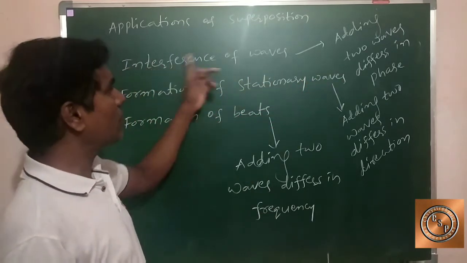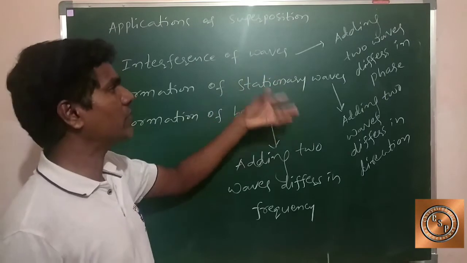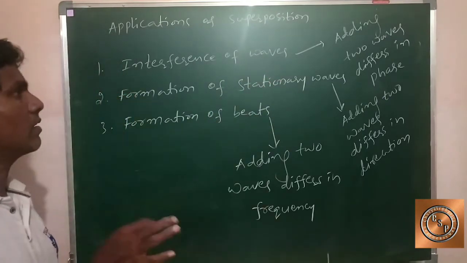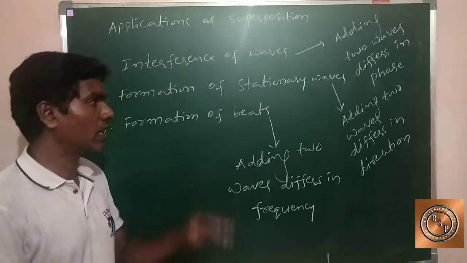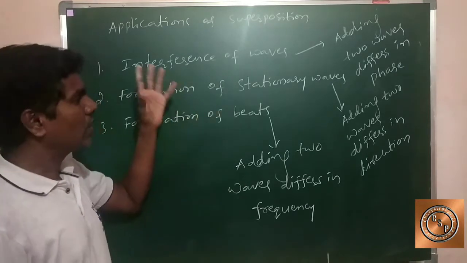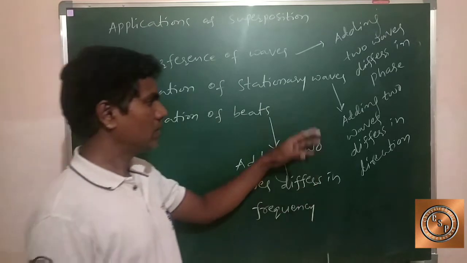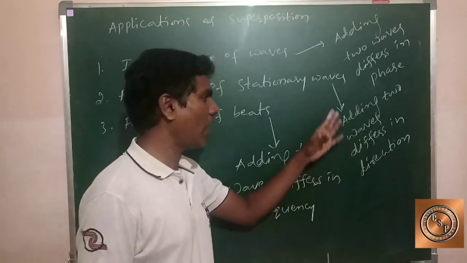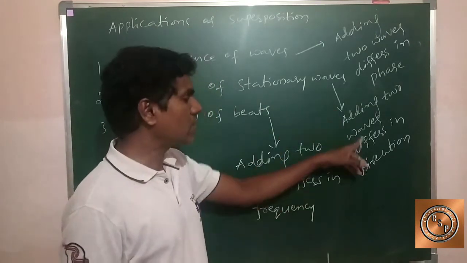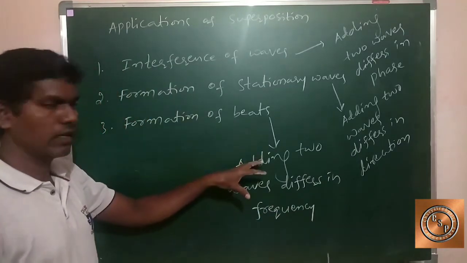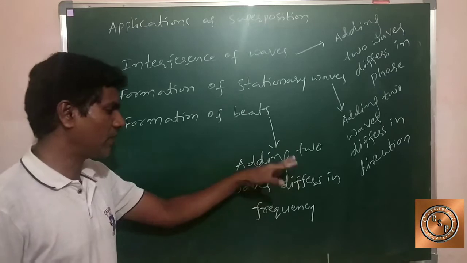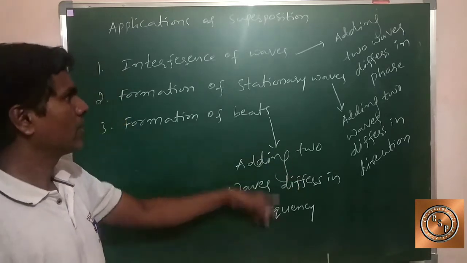In interference of waves, when the two waves are adding, their difference is in phase. When the two waves are adding, they differ in direction. When the two waves are adding, the waves differ in frequency.